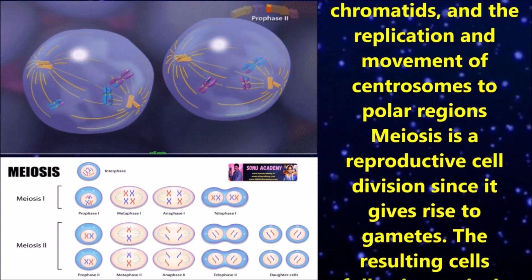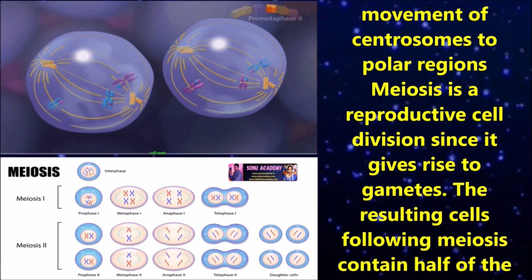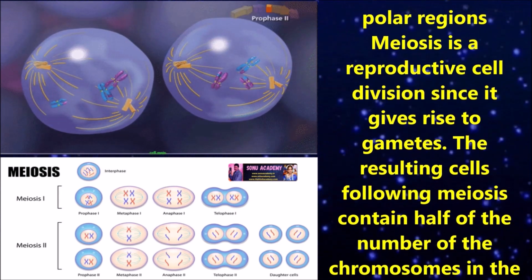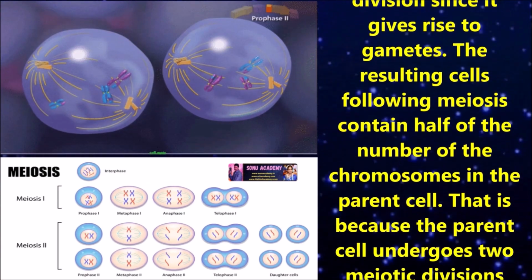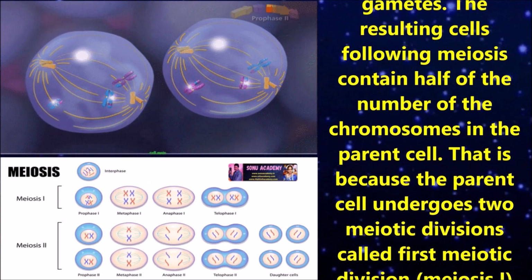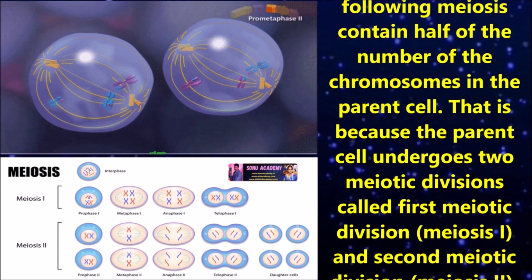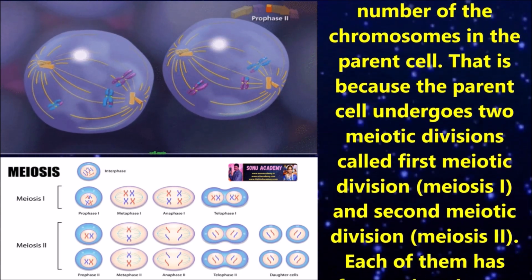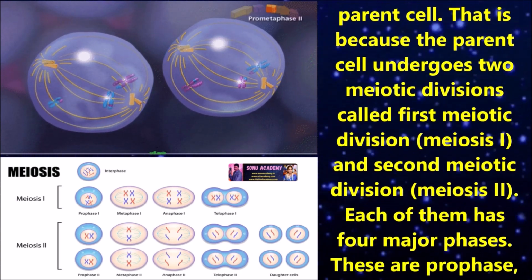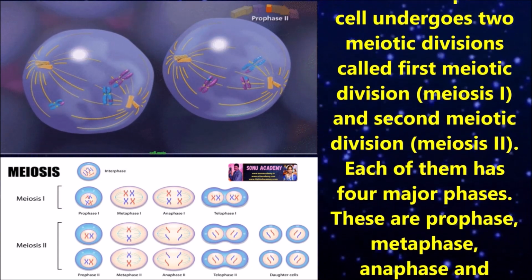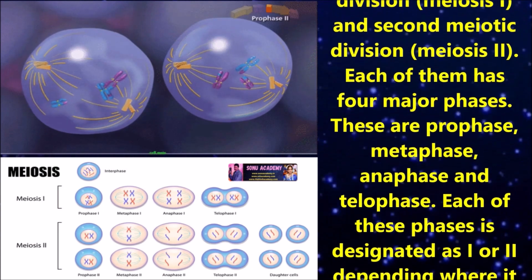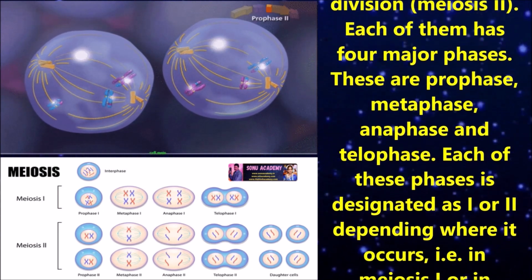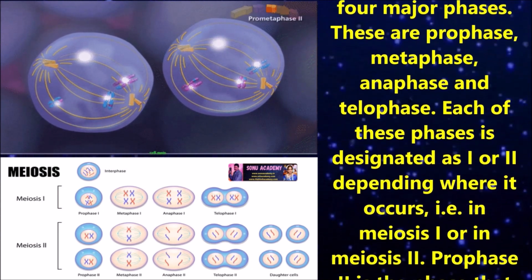Meiosis is a reproductive cell division since it gives rise to gametes. The resulting cells following meiosis contain half of the number of chromosomes in the parent cell. That is because the parent cell undergoes two divisions called first meiotic division, meiosis 1, and the second meiotic division, meiosis 2. Each of them has four major phases: prophase, metaphase, anaphase and telophase.